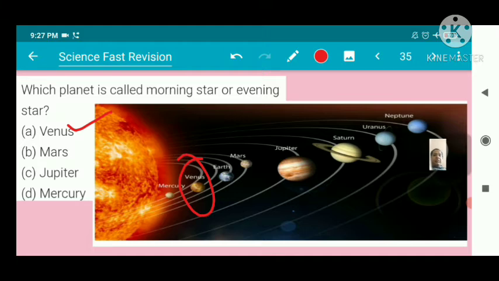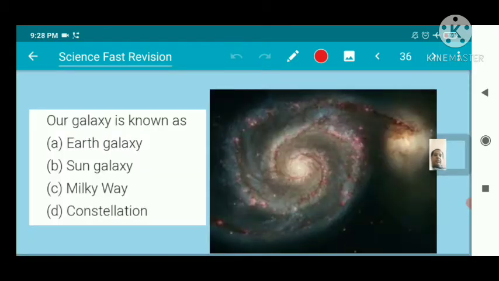Second from the Sun. First Mercury, second Venus, third Earth, fourth Mars, fifth Jupiter, sixth Saturn, seventh Uranus, and eighth Neptune. Our galaxy is known as the Milky Way.